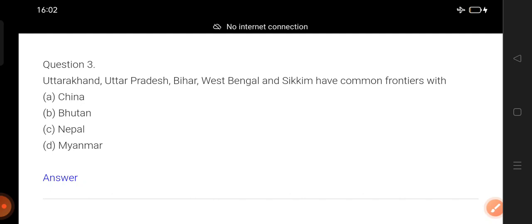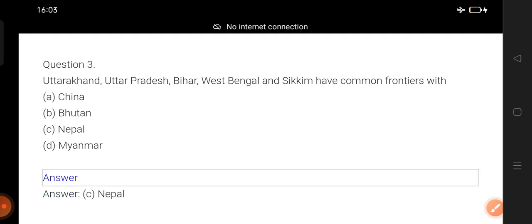Question number 3. Uttarakhand, Uttar Pradesh, Bihar, West Bengal, and Sikkim have common frontiers with. Options are there. Just think. Myanmar, Nepal, Bhutan, China. Counting: 1, 2, 3. Disclose the answer. That is the Nepal one. Option C.